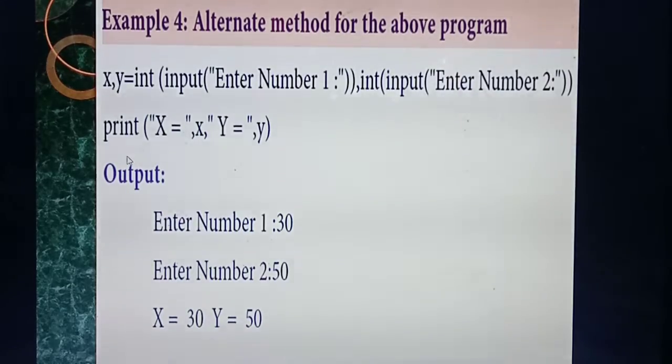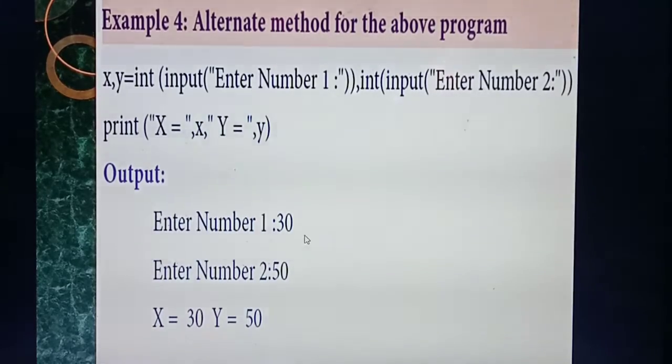Next line, print x equal to. I am giving the value of x equal to this, where you are entering the value in the small variable x. So I am calling the variable small x. Next, enter the value of the second one, y equal to, I am calling the variable small letter y. Understood? So what output you will get?